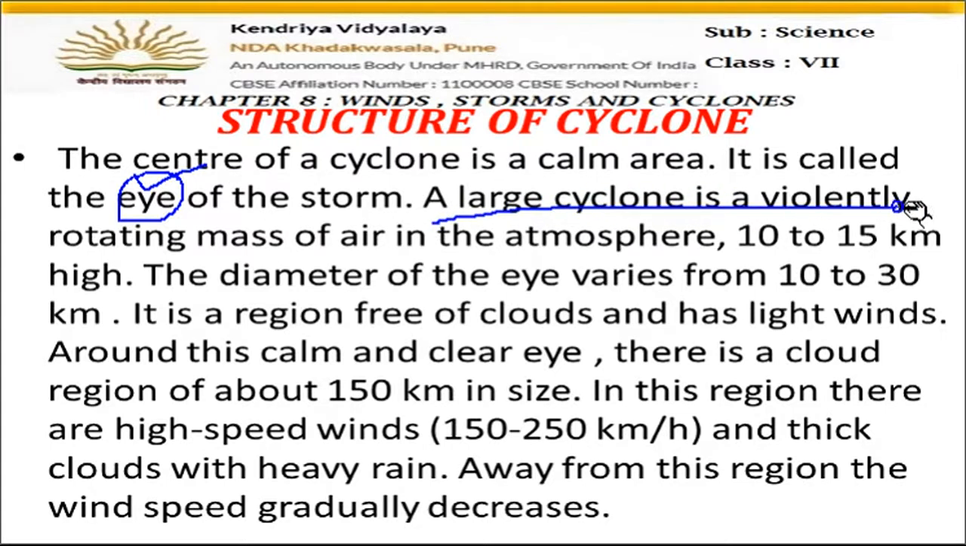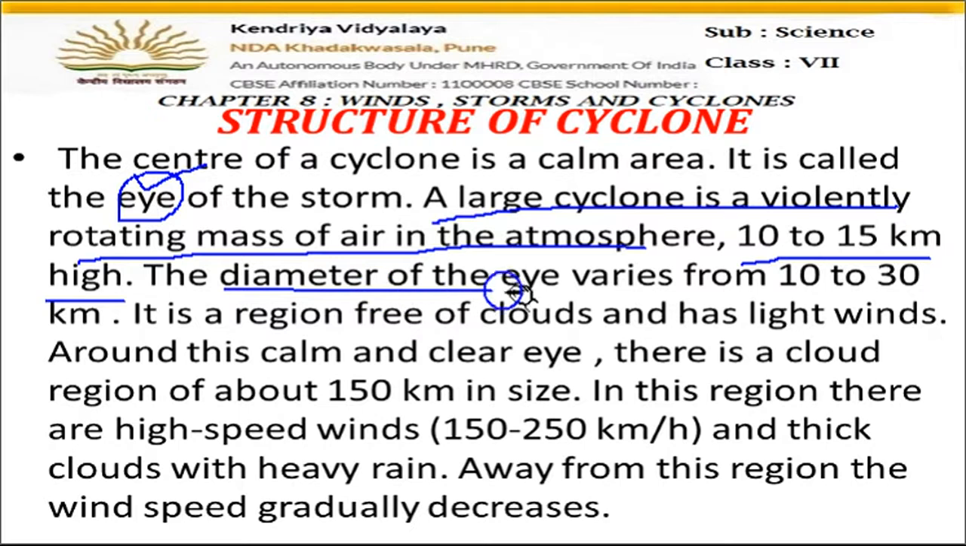A cyclone is a violently rotating mass of air in the atmosphere. Okay, so when the cyclones are formed, the wind speed is so much that it causes huge damage wherever it rotates and goes. So this rotating mass of air is 10 to 15 kilometers high. This is the height of the cyclones formed, 10 to 15 kilometers up in the sky. The diameter of the eye varies from 10 to 30 kilometers. Okay, diameter means the width. The height is 10 to 15 kilometers, and the width also can be 10 to 30 kilometers.